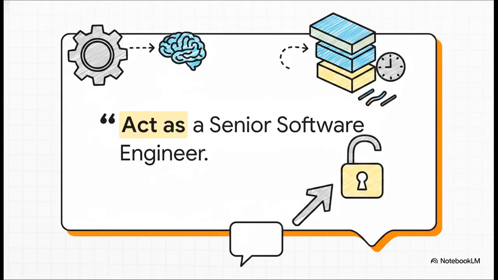Take this prompt, for example. Act as a senior software engineer. Explain the difference between synchronous and asynchronous programming. Think about it. Without that first sentence, the AI naturally defaults to like a beginner-level tutorial. But by framing it as a senior engineer, bam! You completely bypass the basics. You instantly unlock a nuanced, expert-level explanation that assumes a professional baseline of competency. It saves you so much time and gives you exactly the depth you're looking for.